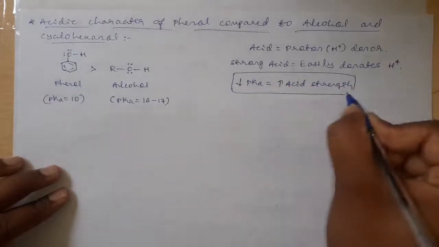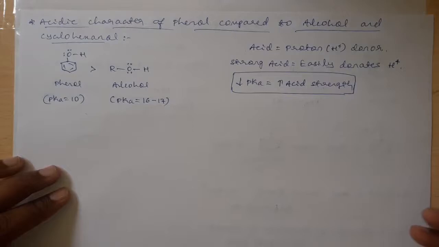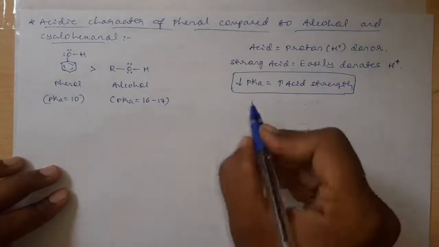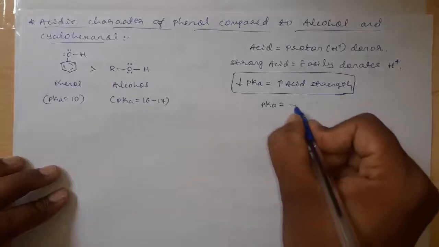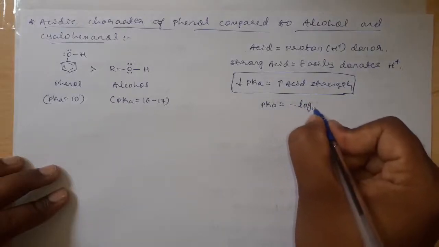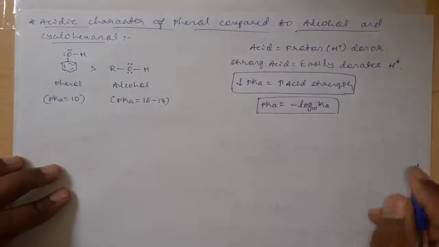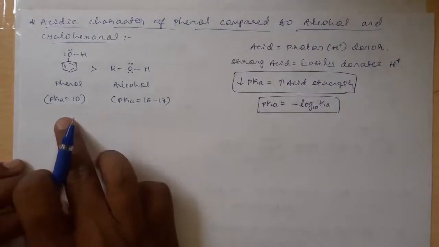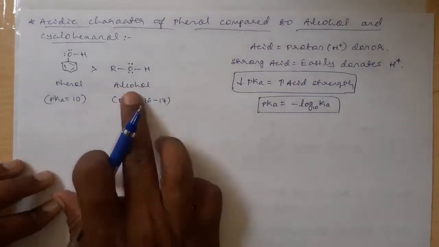If the pKa value is low, then it is a strong acid, and if the pKa value is high, then it is a weak acid. Why? Because pKa can be calculated by using the formula negative log Ka. Therefore, this phenol, which has a pKa value of 10, is a strong acid as compared to the alcohol.